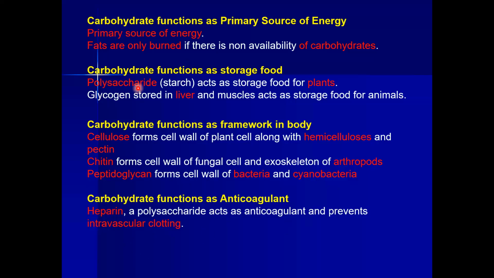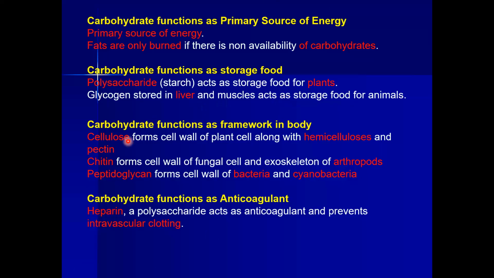And carbohydrate also functions as storage food in plants in the form of starch, and in our liver carbohydrate is stored as glycogen. Once we do not have energy, this glycogen gives us energy.